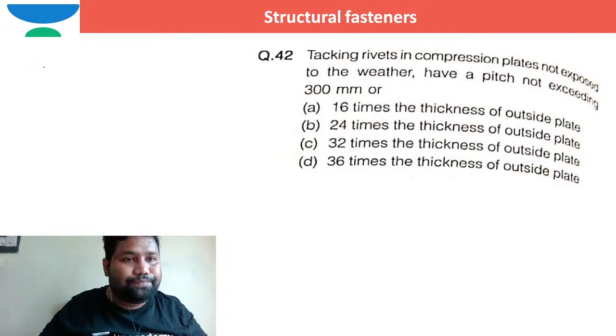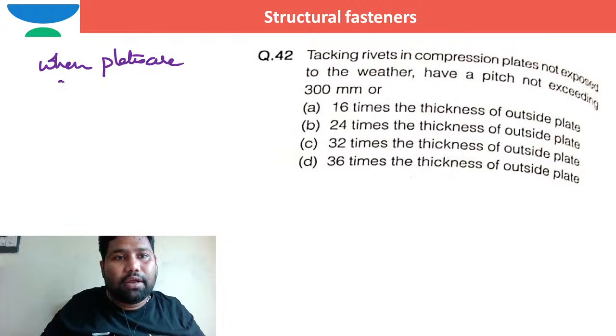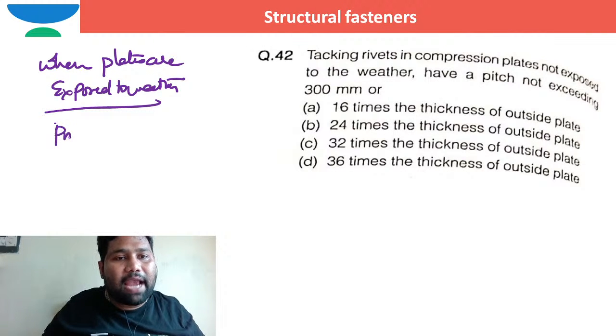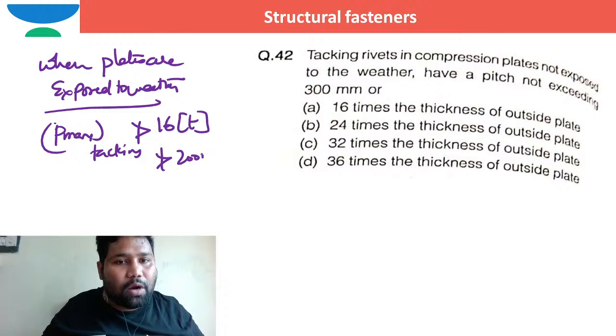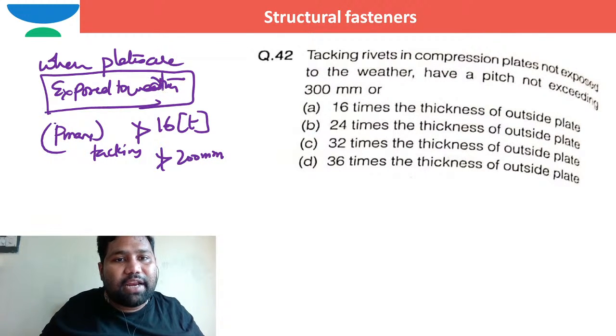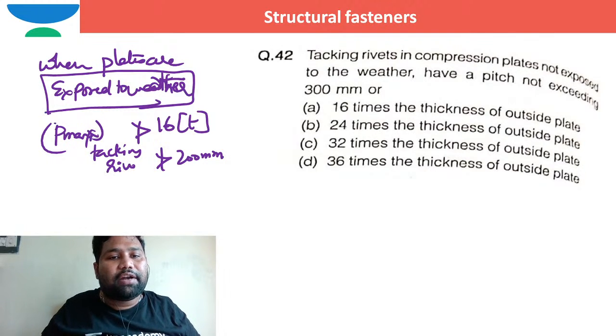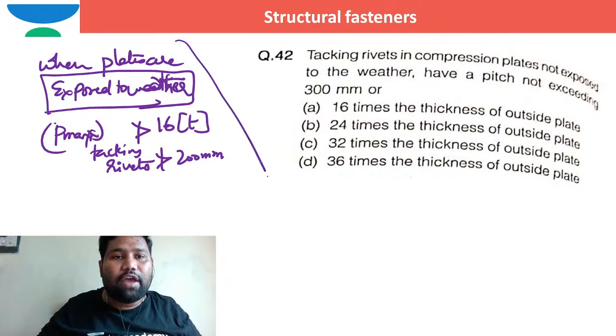When plates are exposed to weather, in such case, the maximum pitch of tacking rivets should not be more than 16 times T, and it should not be more than 200 millimeter. This is the case when it is exposed to weather. When the plates are exposed to weather, in such case the maximum pitch for tacking rivets or tack bolts I can take.